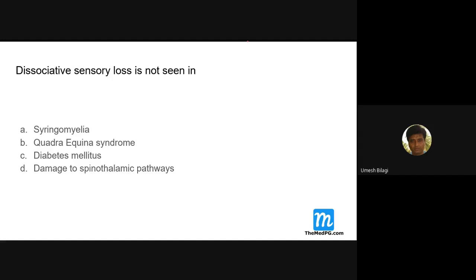Diabetes mellitus, peripheral neuropathy, there could be a dissociated sensation. Syringomyelia, there is dissociated sensation. Cauda equina, I told you it is not there. Conus medullaris, you can have dissociated sensation. I told you that. So the answer is this. Damage to spinothalamic tract, definitely dissociated sensation. Conus medullaris can have dissociated sensation, whereas cauda equina will not have. There is a spelling mistake, it is cauda.